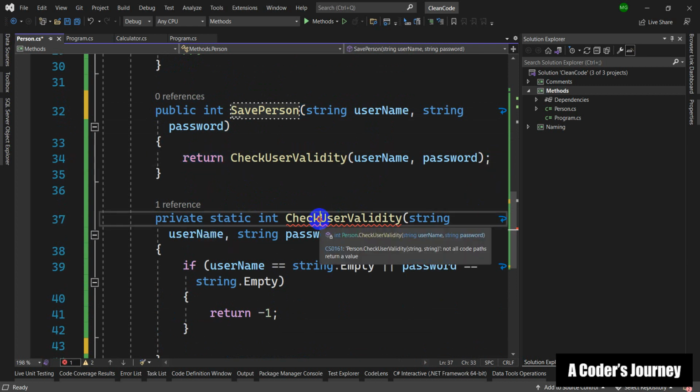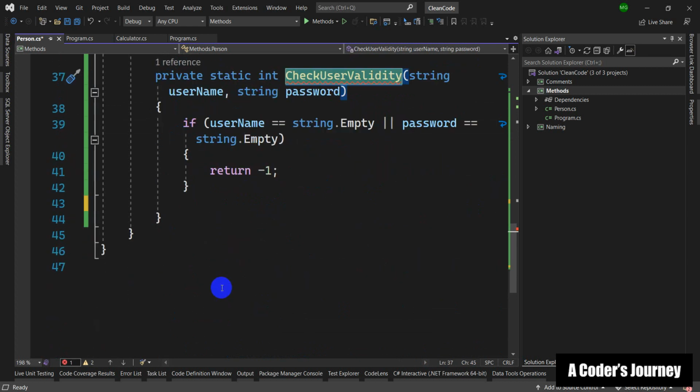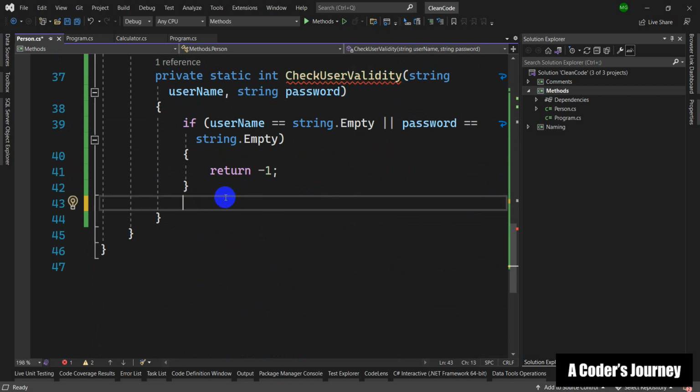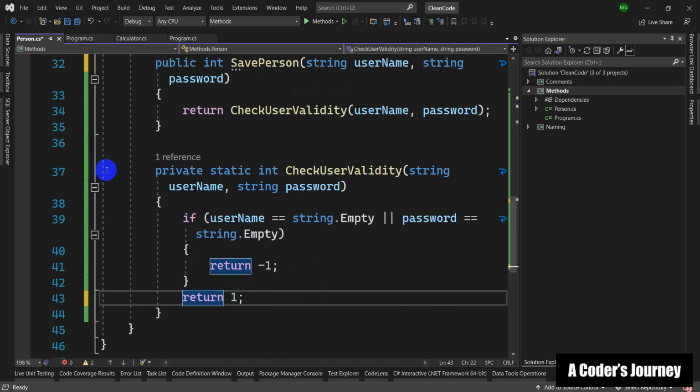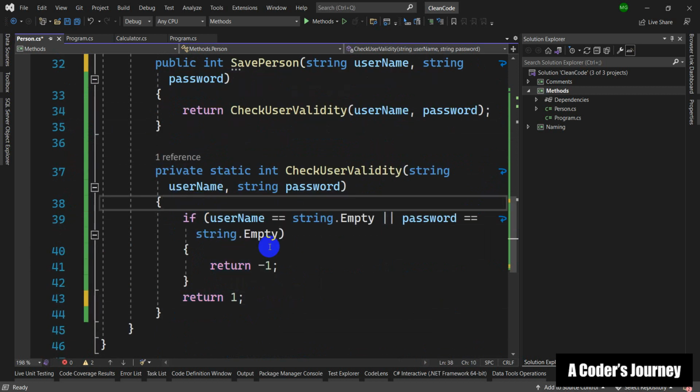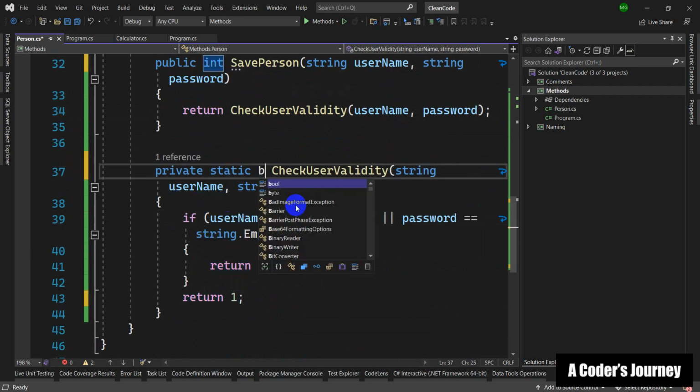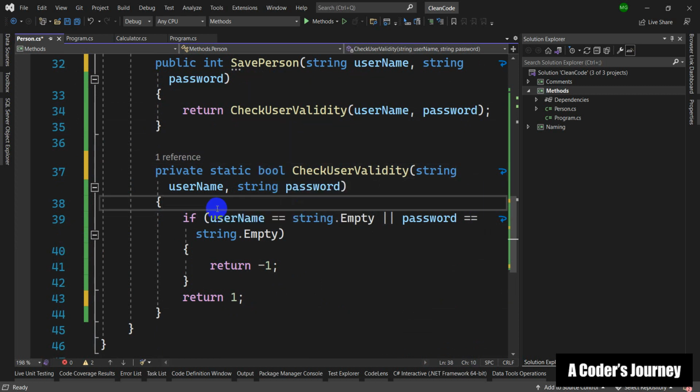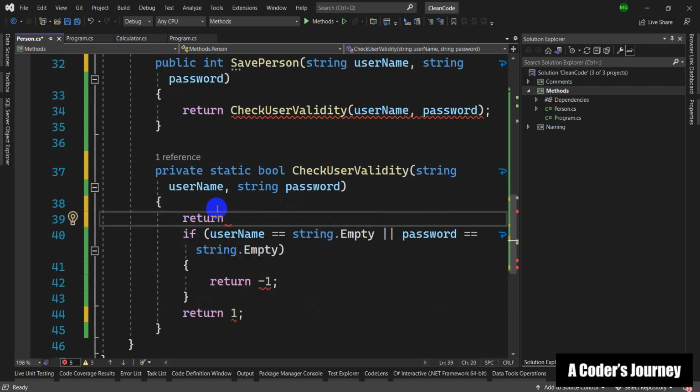And for the check validity, I have return 1 for this method, right? Of course, I could have used a boolean. For example, I could have said this is returning a bool, and I'm gonna say return not valid username or password equals false.